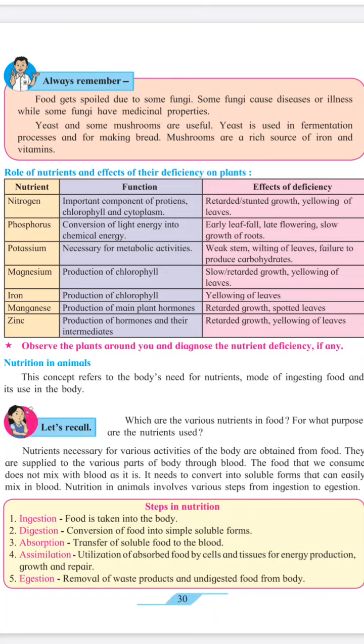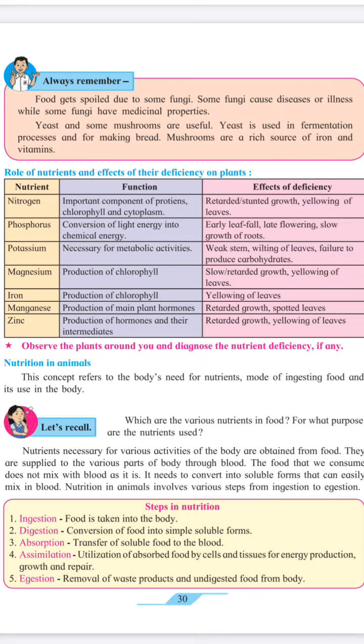If phosphorus is there, then phosphorus function is conversion of light energy into chemical energy. If phosphorus is less, it is deficiency in that plant, then what will happen? Early leaf fall will happen. Then late flowering will be there. Slow growth of roots will be there. Then potassium, what will be there? If potassium is there in the plants, then it is necessary for metabolic activity. But if potassium is less, deficiency, then weak stem, wilting of leaves, failure to produce carbohydrates.